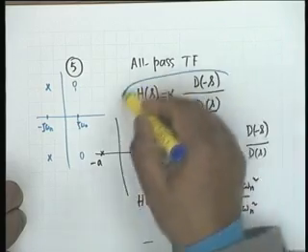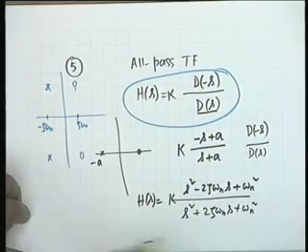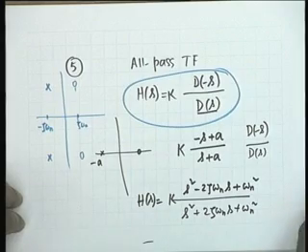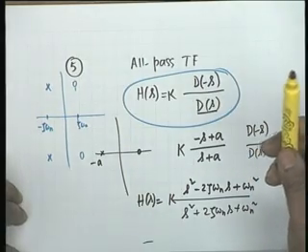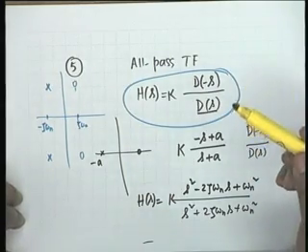Okay, you remember this, that the all pass function is described by a constant multiplied by a rational function of two polynomials, one of which is the mirror image of the other. The polynomials are also called mirror image polynomials.